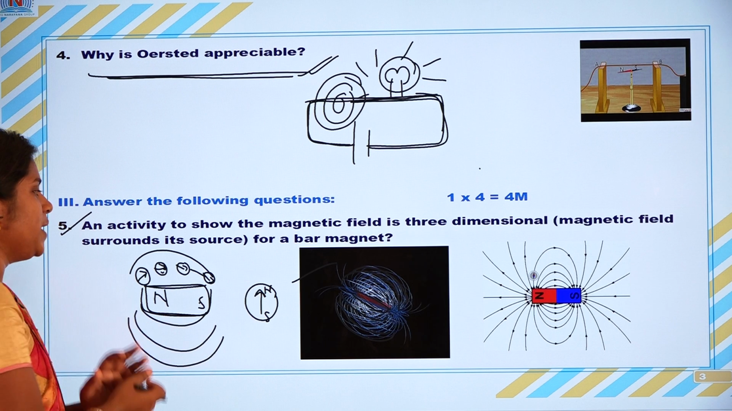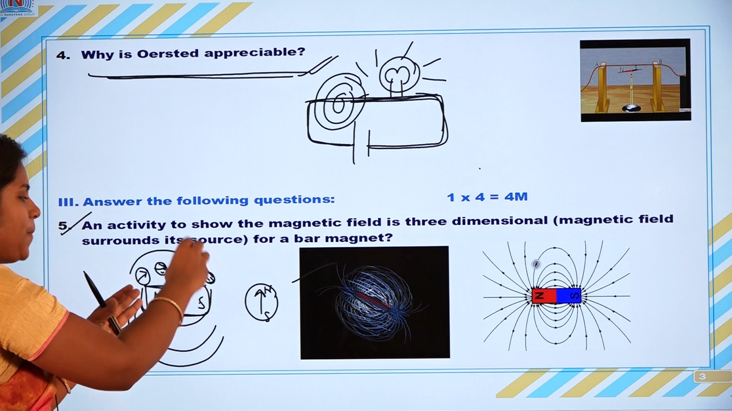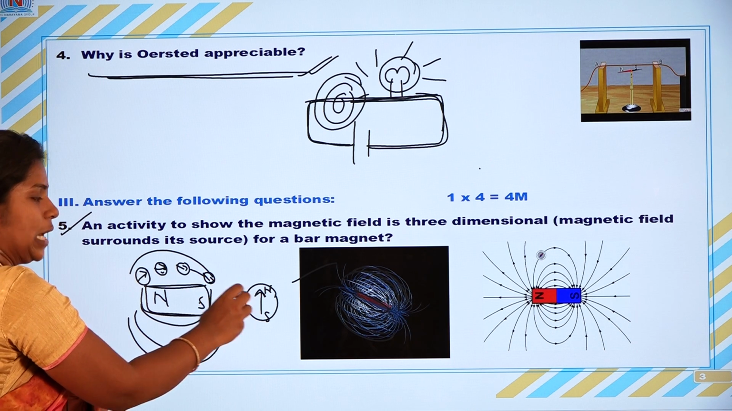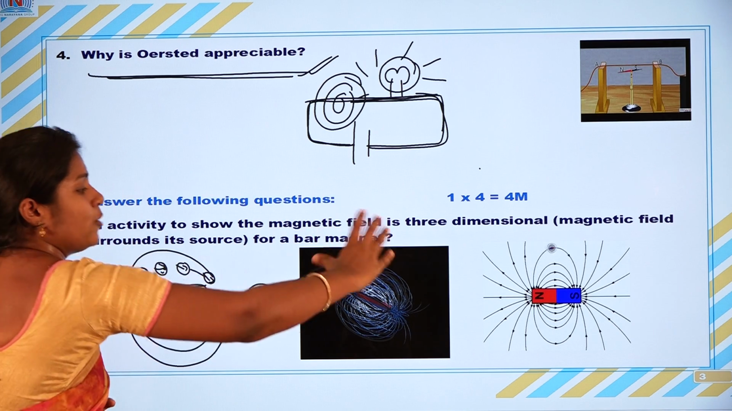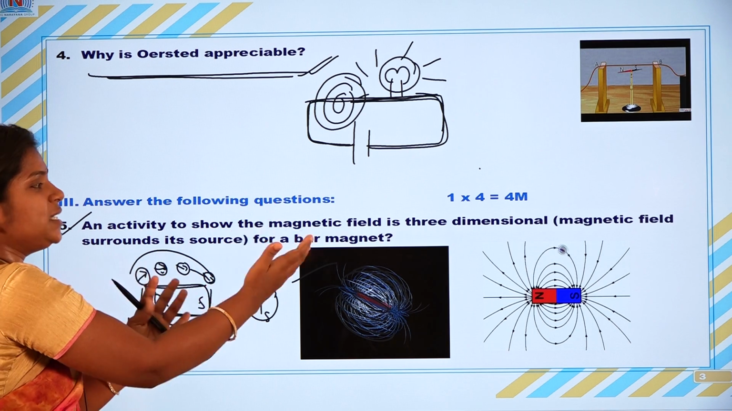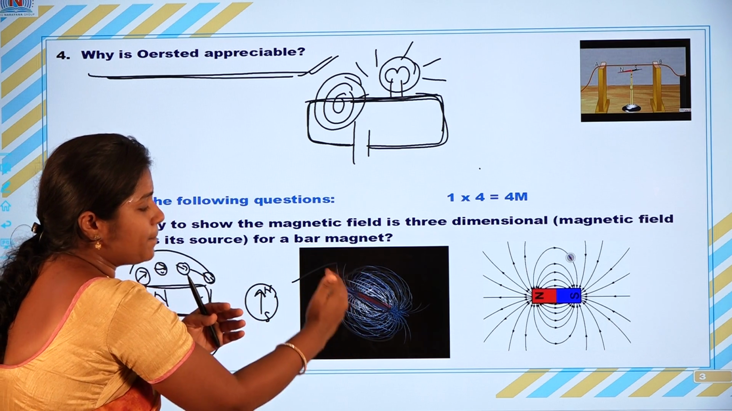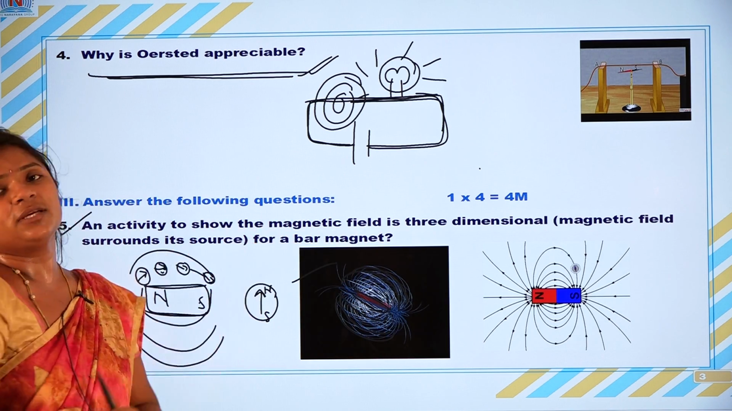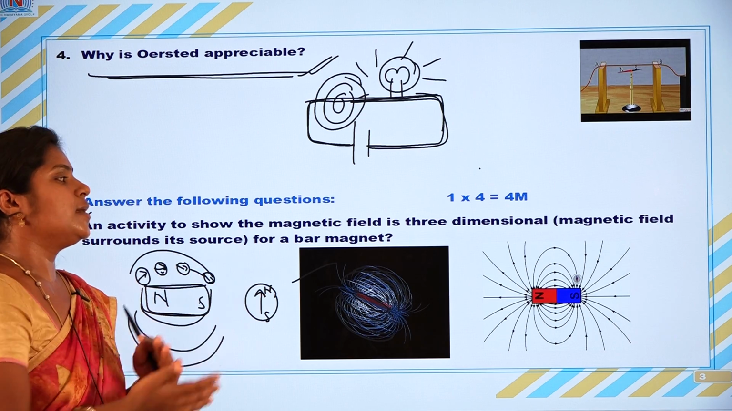Suppose you take the compass and keep it above the bar magnet, we can see the deflection. Whenever we keep the compass near the bar magnet, we can see deflections. Anywhere around the bar magnet, we can see deflections, which shows that the magnetic field lines are three-dimensional. The magnetic field lines act around the bar magnet, so they are three-dimensional.